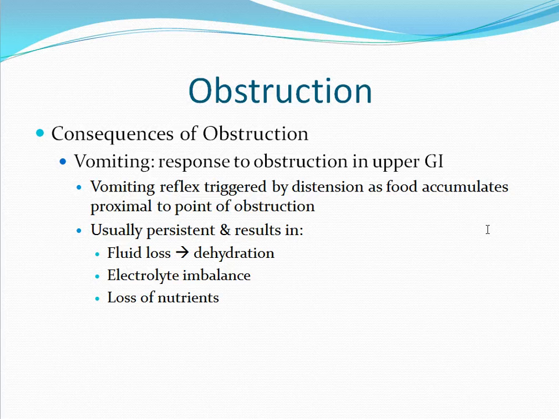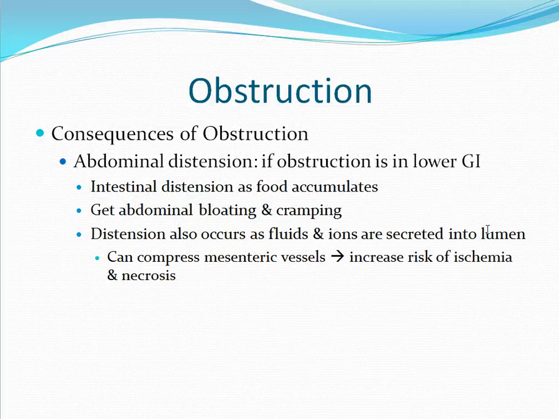Vomiting is usually the response to obstruction in the upper GI tract. The vomiting reflex will be triggered by distension as food accumulates proximal to the point of obstruction. The vomiting is usually persistent and often results in fluid loss, causing dehydration, electrolyte imbalances, and loss of nutrients.